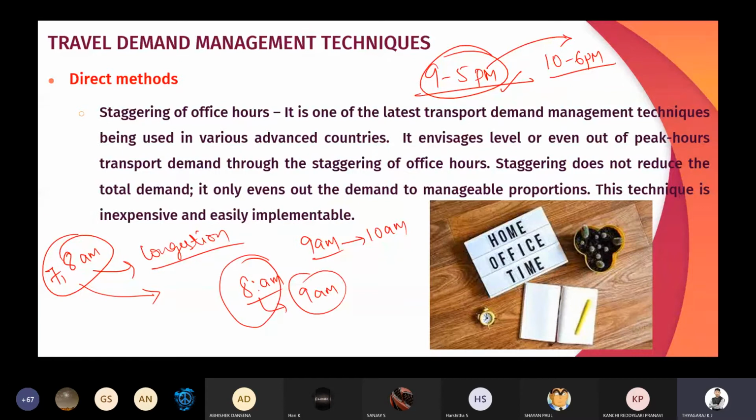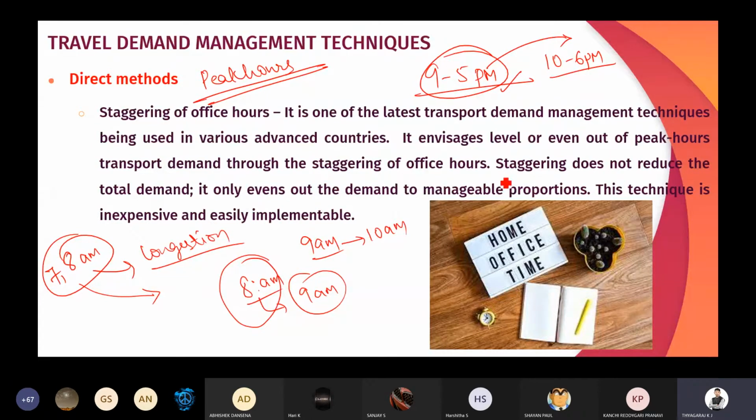So if we change the working hours, that is if we alter the working hours, we can easily achieve this travel demand management, or we can easily reduce the number of vehicles which are moving at the peak hour. Especially in the peak hours you can adopt this staggering of working hours, not in non-peak hours. Especially in the peak hours we can easily reduce the traffic congestion by altering the working hours,